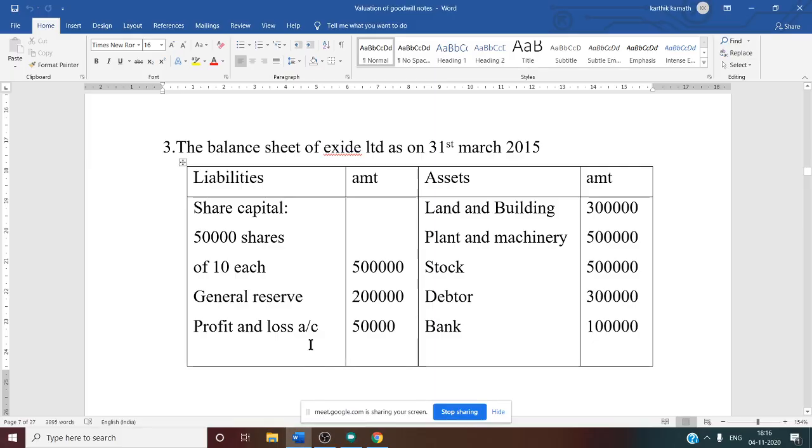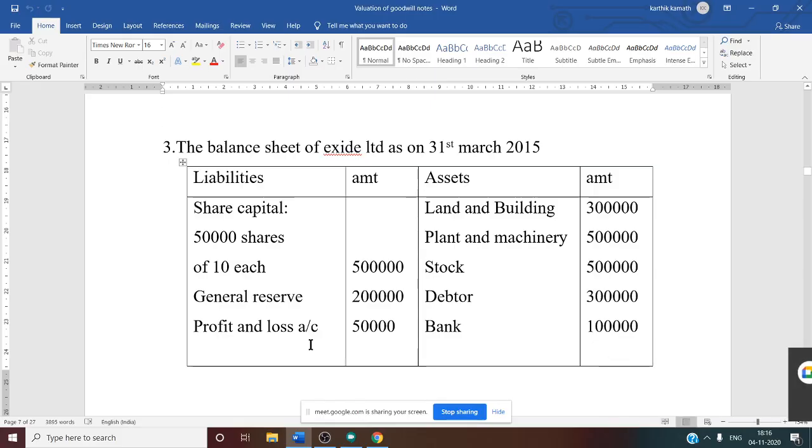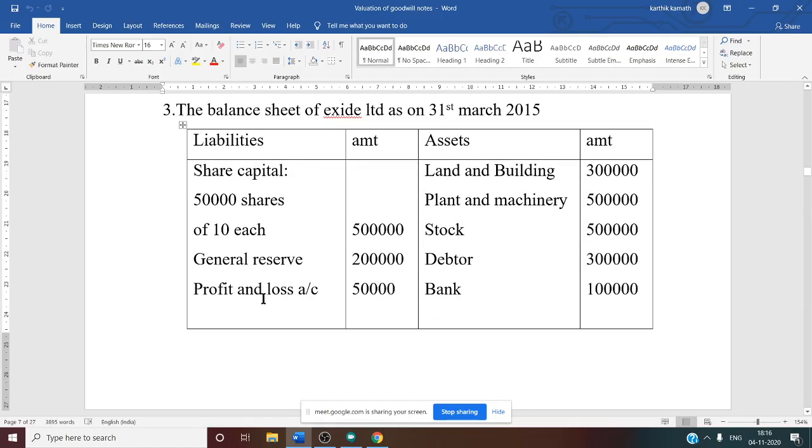So problem number 3. Till now we have discussed two problems on valuation of goodwill. So now problem number 3 we need to see. The balance sheet of Exide Limited as on 31st March 2015 is given. Let us see the asset side: land and building, plant and machinery, stock, debtor, bank.